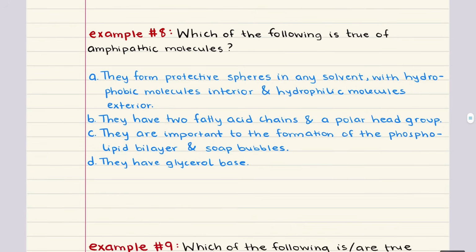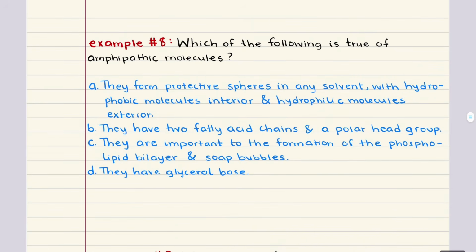Problem 8 says, which of the following is true of amphipathic molecules? A says they form protective spheres in any solvent with hydrophobic molecules on the interior and hydrophilic molecules on the exterior. Now, this is partly true, but not entirely accurate. Amphipathic molecules like phospholipids or soaps can form spheres, but only in aqueous polar solvents. The hydrophobic tails are going to go inward and the hydrophilic heads are going to face the water. But no, this doesn't occur in any solvent. That part is what makes this answer choice incorrect.